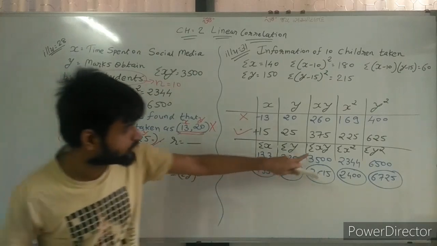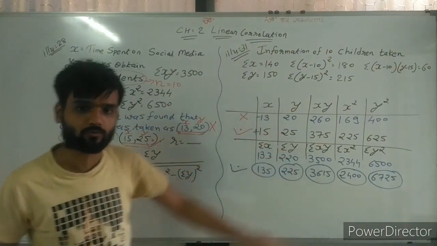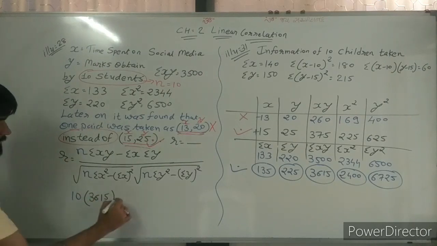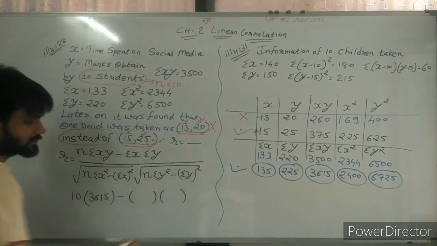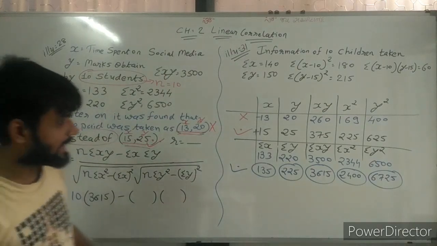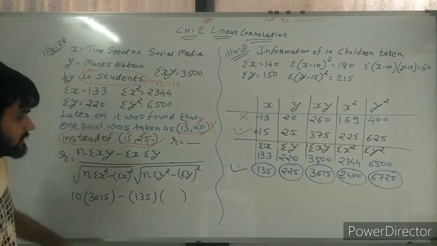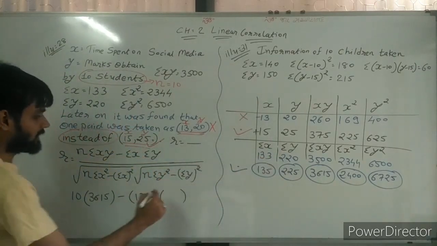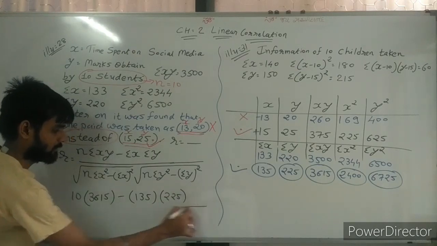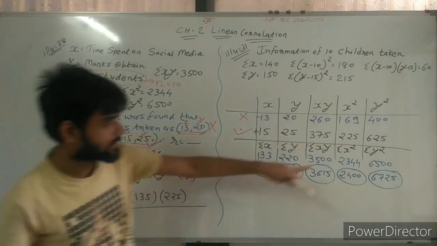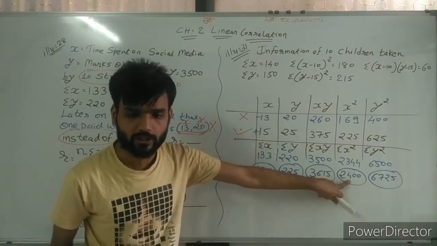Sigma xy, sir, we know sigma xy is 3615 now. 3615 minus sigma x, sigma y. So sigma x 135 and sigma y 225. Divide by root, again n is equal to 10. Sigma x square, correct value 2400.